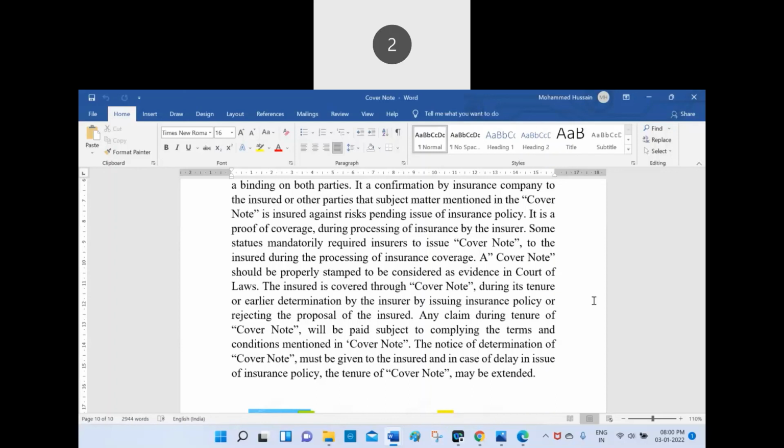Any claim during the tenure of the cover note will be paid subject to complying with the terms and conditions mentioned in the cover note. The notice of determination of conditions mentioned in the cover note must be given to the insured, and in case of delay in issue of the insurance policy, the tenure of the cover note may be extended.